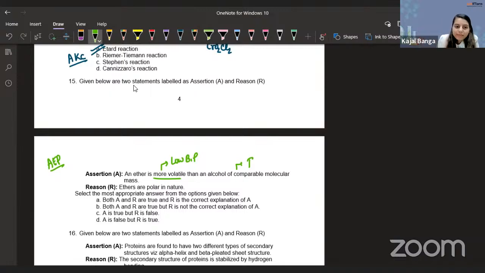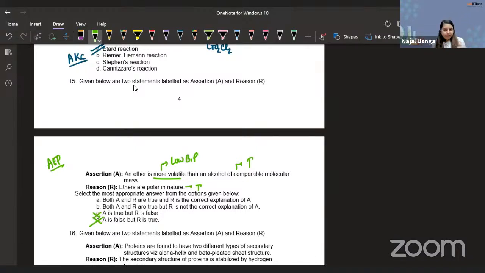Okay. So we can easily cancel out or eliminate our D option. Let's move on to the reason. Ethers are polar in nature. This is also true. We know the bond of carbon and oxygen is polar. So this is also true. So let's eliminate our C option.